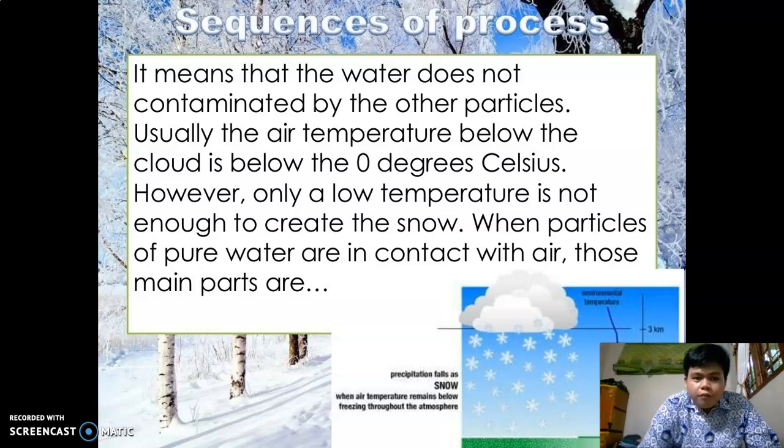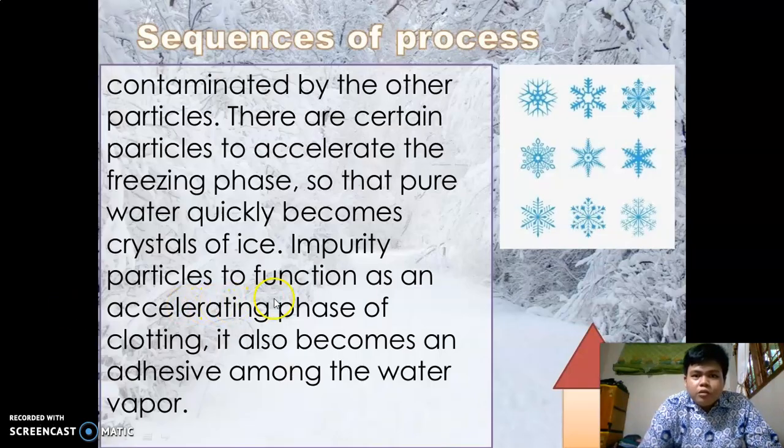When particles of pure water are in contact with air, they become contaminated by other particles. There are certain particles that accelerate the freezing phase, so that pure water quickly becomes crystals of ice. Impurity particles function as an accelerator of the freezing phase. They also become an adhesive among the water vapor.